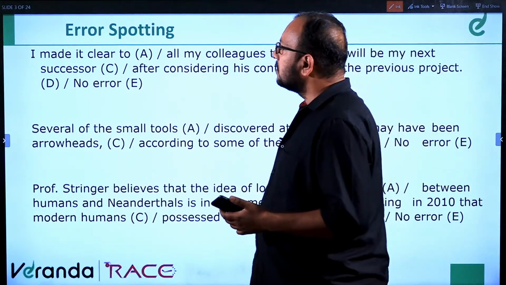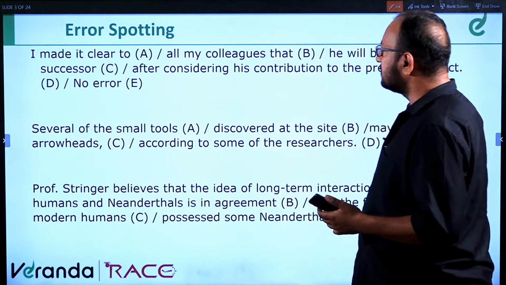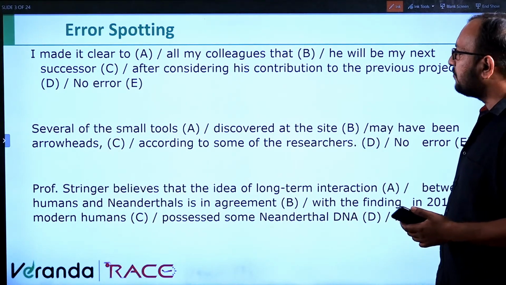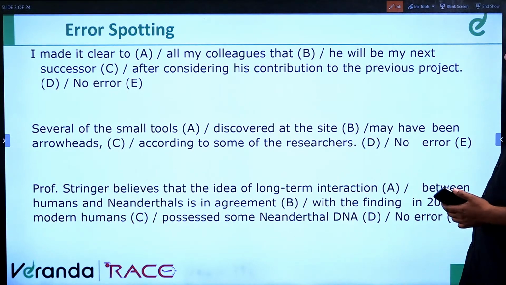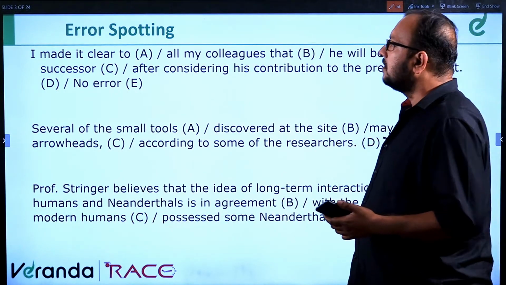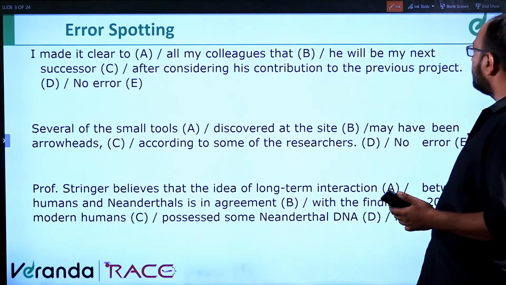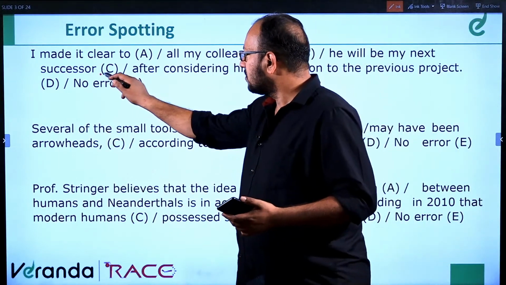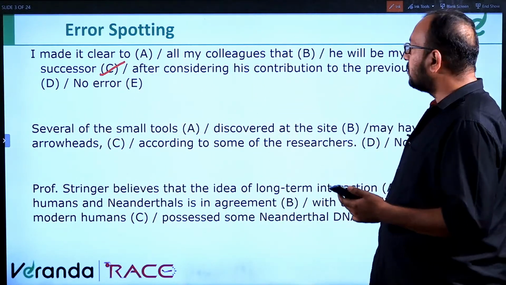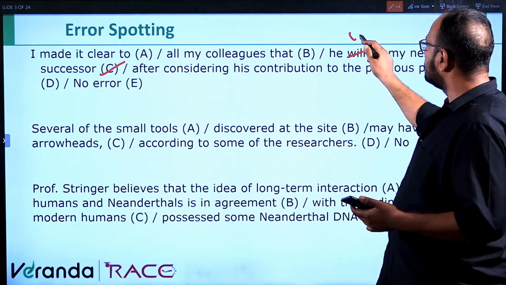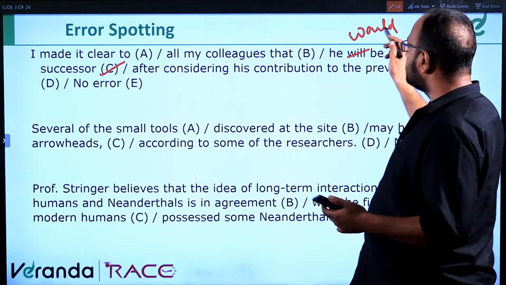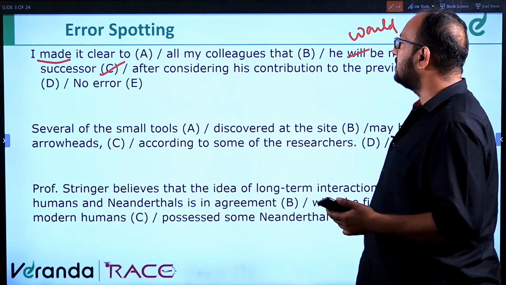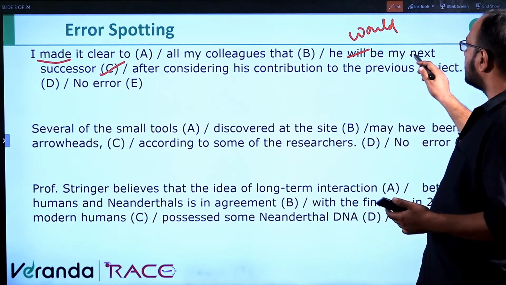The first question is, I made it clear to all my colleagues that he will be my next successor after considering his contribution to the previous project. The error is in part C because first it should be would, because the sentence starts with made. So, I made it clear to all my colleagues that he would be my successor.